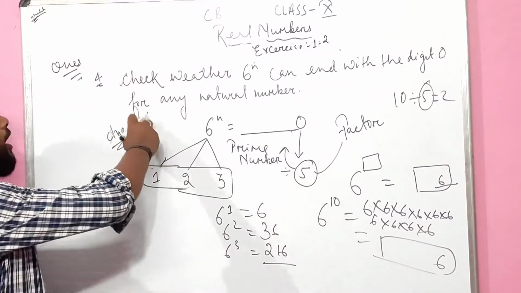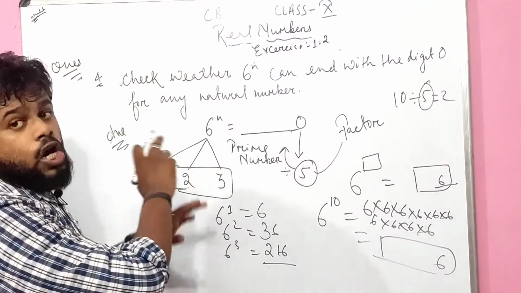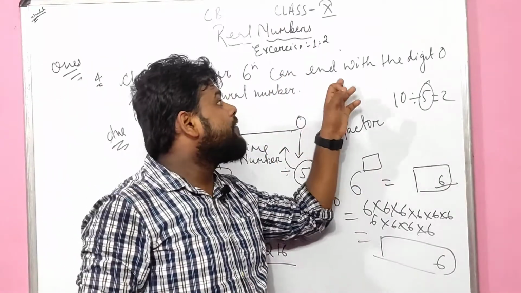That's the reason: check whether 6 to the power n can end with the digit 0. No, 6 to the power n cannot end with the digit 0.